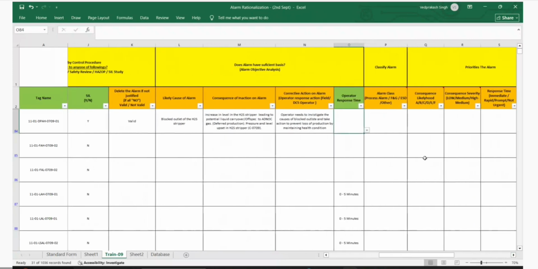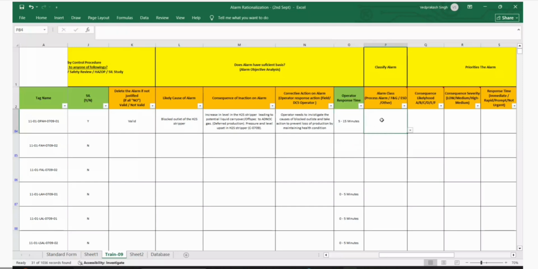So the reaction time of the operator is not based on a trip, because there's no trip function for this one. We can suggest, but we should not say not urgent, right? Because it's for production, it depends on our analysis. At least 5 to 15, so maybe it's okay, right? Okay. Let us keep 5 to 15.